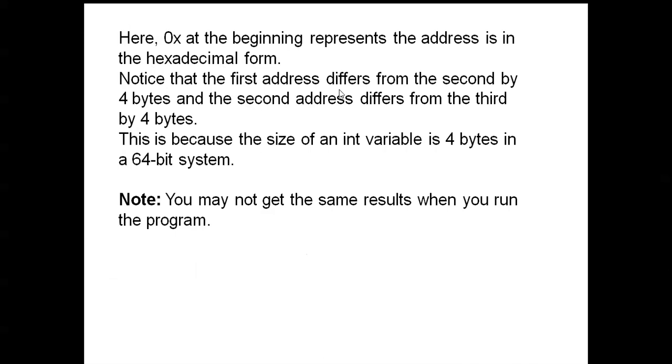Notice that the first address differs from the second by 4 bytes, and the second address differs from the third by 4 bytes. This is because the size of an int variable is 4 bytes in a 64-bit system. Note, you may not get the same result when you run the program.